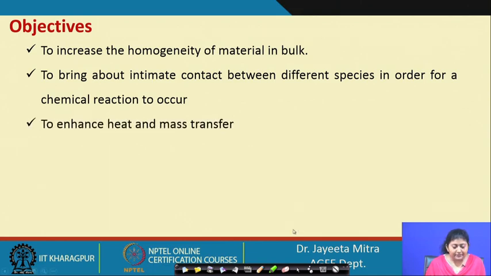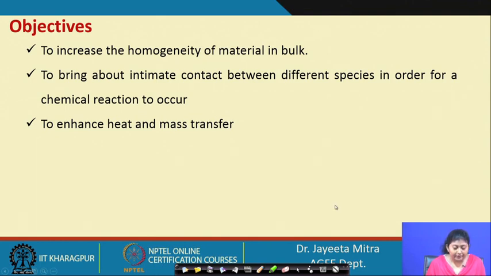Now, to enhance heat and mass transfer: in many food processing operations, to increase the rate of heat transfer or mass transfer, we need to give some agitation. For example, if we want to cool a glass of milk, we agitate it and then blow air over the glass, and it will cool faster.